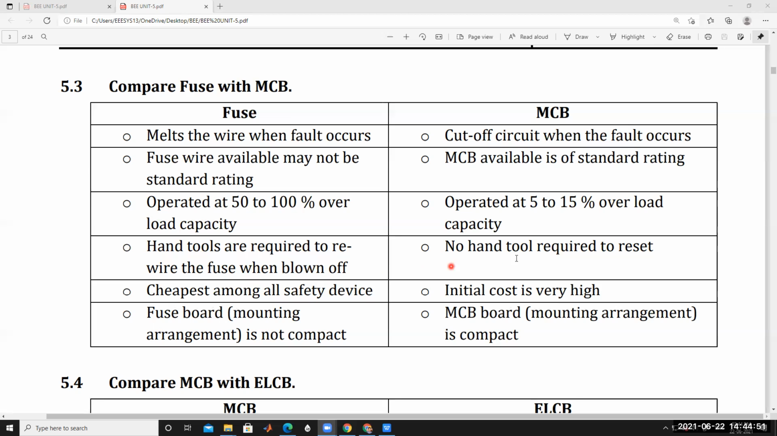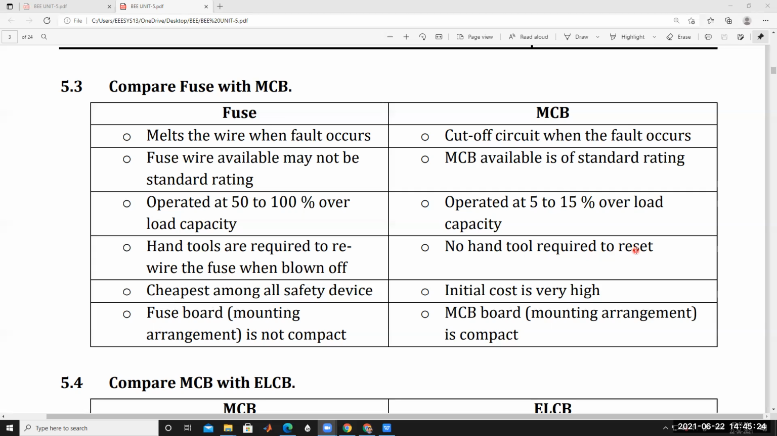Okay, so no hand tools are required for the MCB. No hand tools are required to reset. After a fault occurs, by pressing the switch, by moving the pin, you can reset.